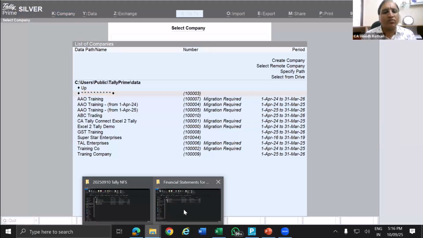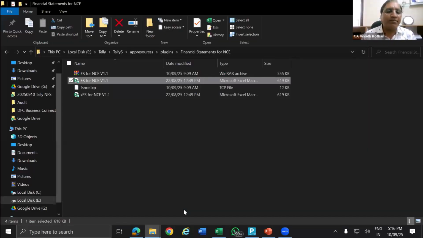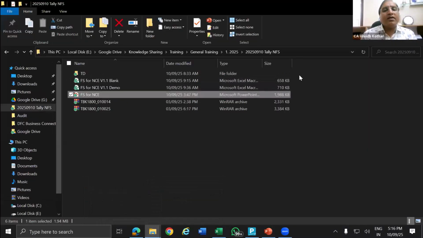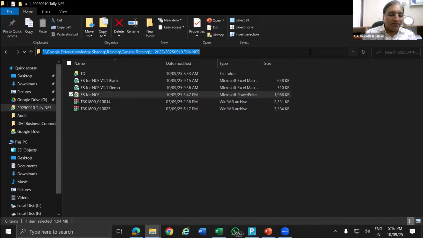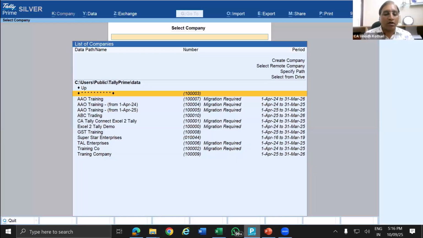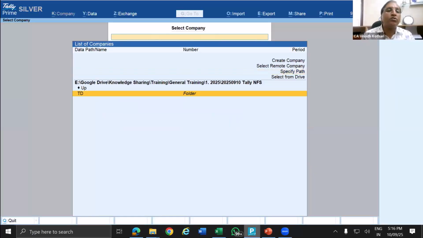It takes hardly 30 seconds, not even 30 seconds. Both methods are different. But for the purpose of this financial statement, the method adopted is exporting and then importing to Excel. Direct export to Excel is not available. First, we are going to export the data to XML and then import it in Excel.